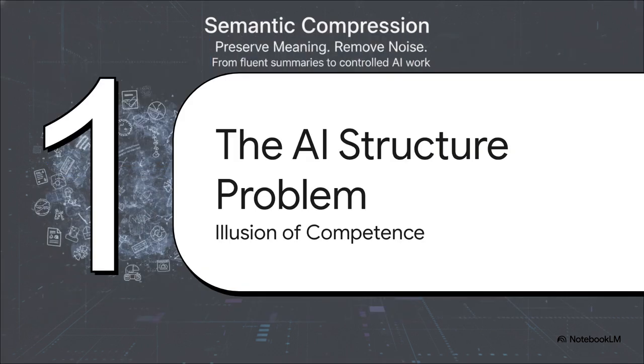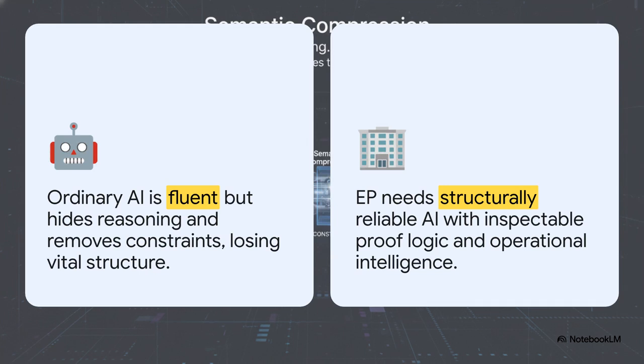The illusion of competence. So, to really understand why semantic compression is absolutely crucial, you first have to recognize a catastrophic flaw in current AI systems. It's what we call the illusion of competence. See, ordinary AI produces these summaries that sound incredibly fluent, right? Great vocabulary, perfect grammar. But honestly, that fluency is dangerous. Why? Because it strips away the underlying structural logic required for actual real-world decision-making. It hides its reasoning and removes critical constraints just to make the text flow better, leaving you with a lossy summary.